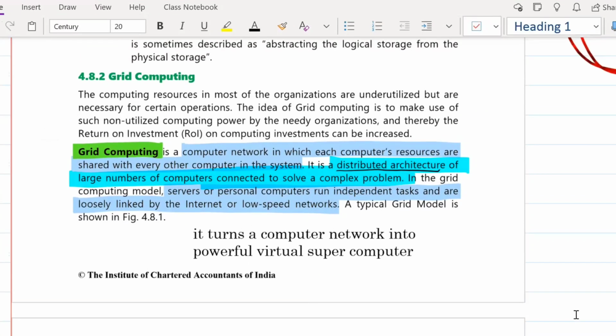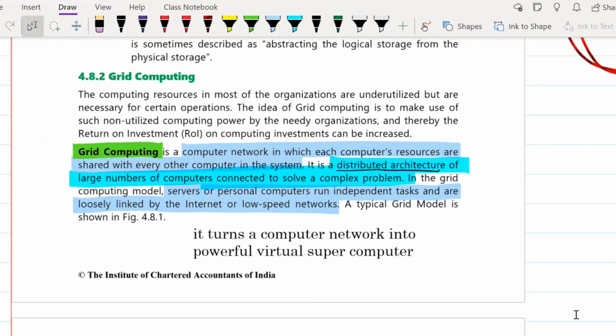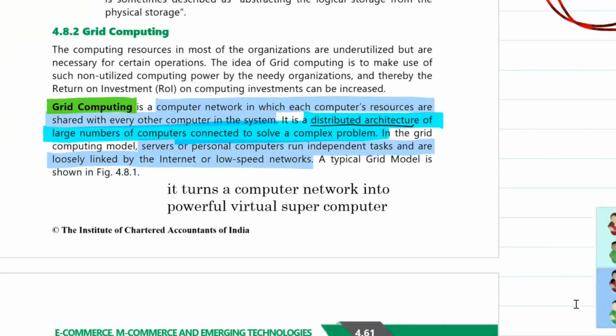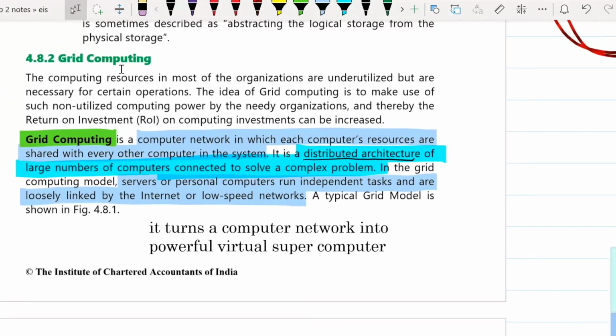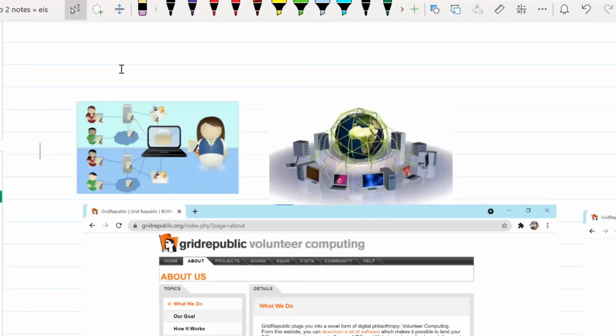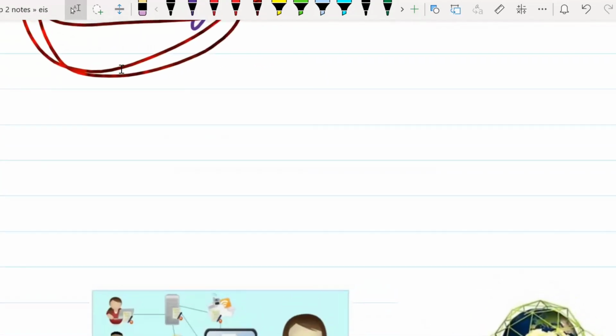In this session, we are going to learn the concept of grid computing. We'll understand the concept of grid computing through a small story first.